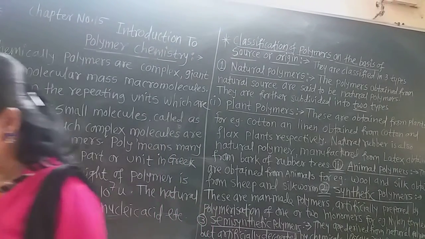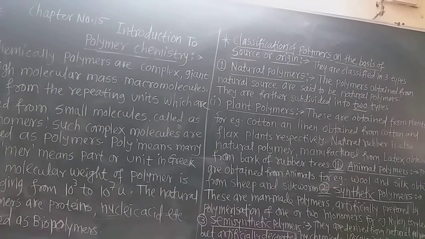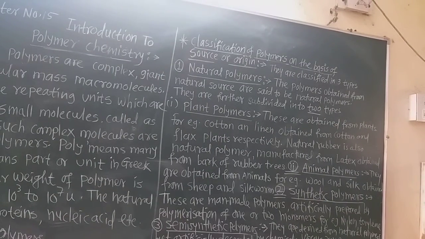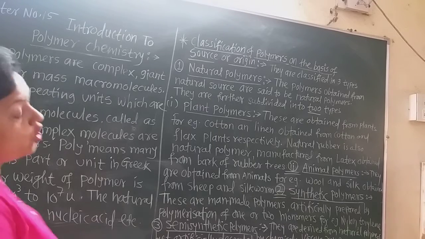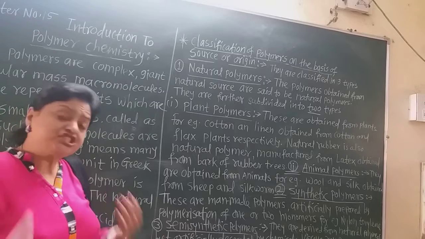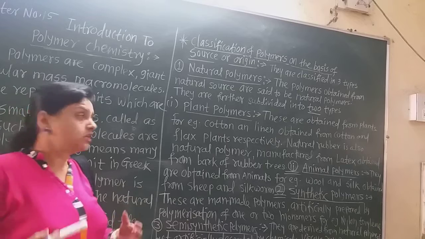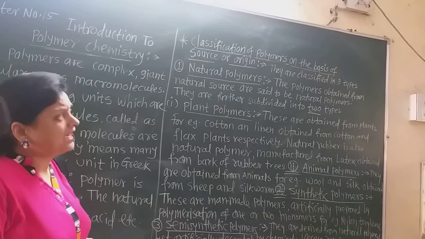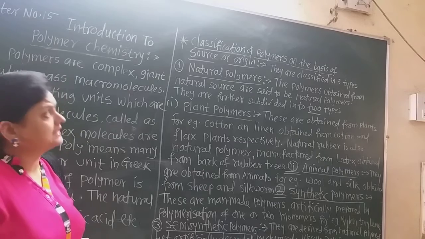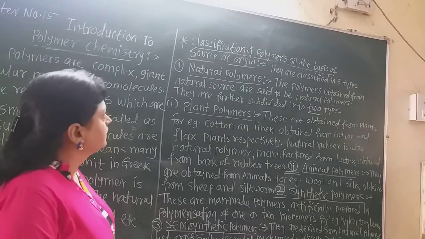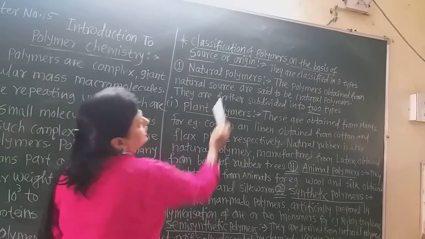There are many different ways to classify polymers, but in the first classification we classify polymers based on the source or origin of the polymer. On the basis of source or origin, polymers are classified into 3 types. The first one is natural polymers.